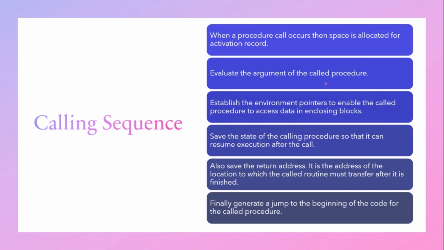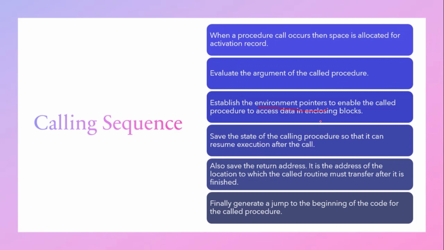Then we will evaluate the arguments of the called procedure. After that, we will establish the environment pointers to enable the called procedure to access the data in the enclosing block, because the called procedure has to access the data, right? So that is enabled by establishing the environment pointers. Then we will save the state of the calling procedure so that it can resume execution after the call. And it also saves the return address.